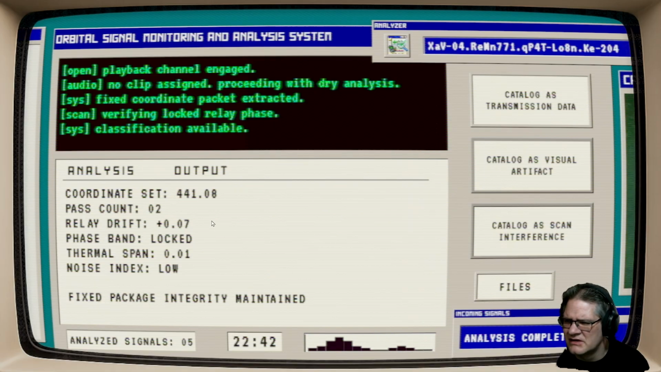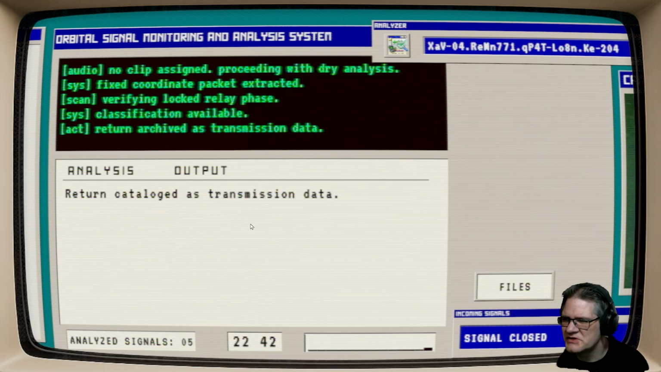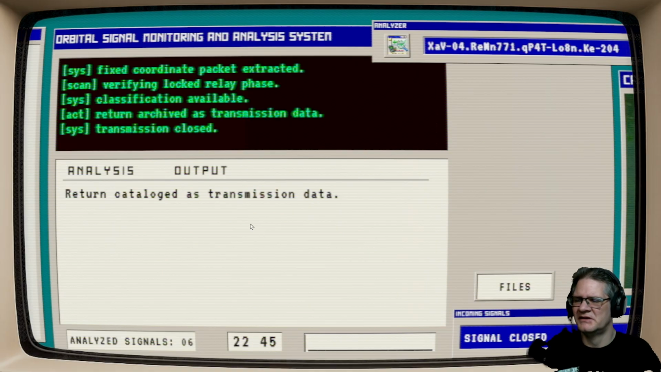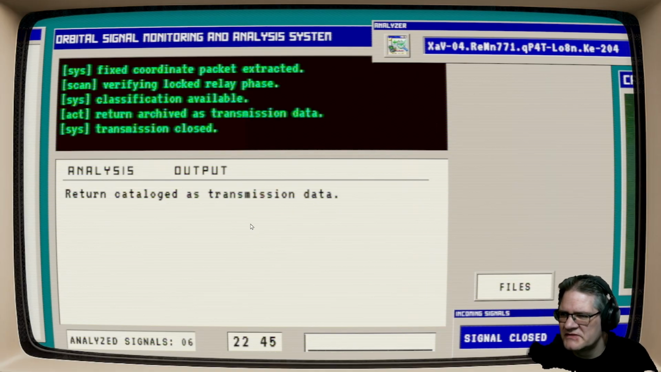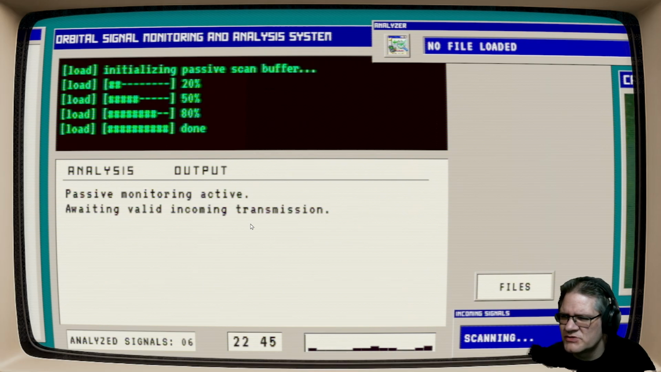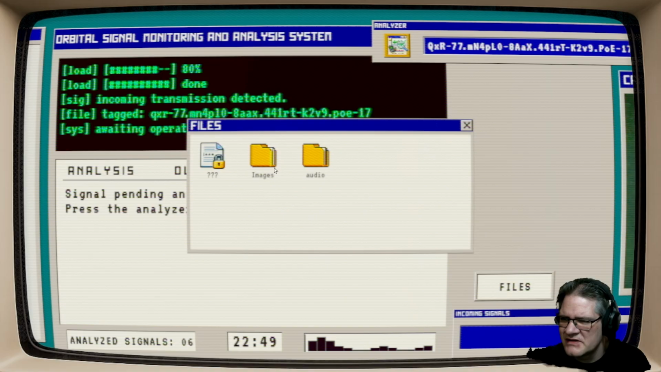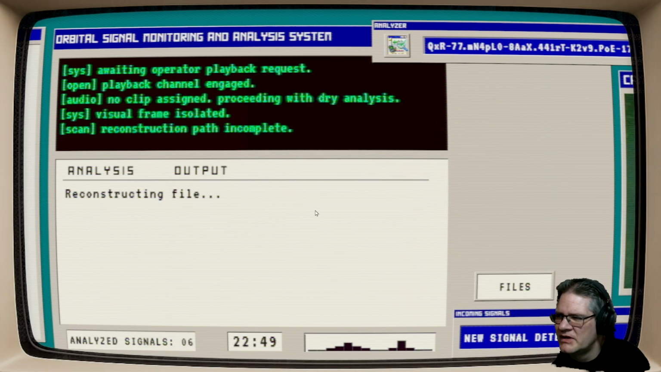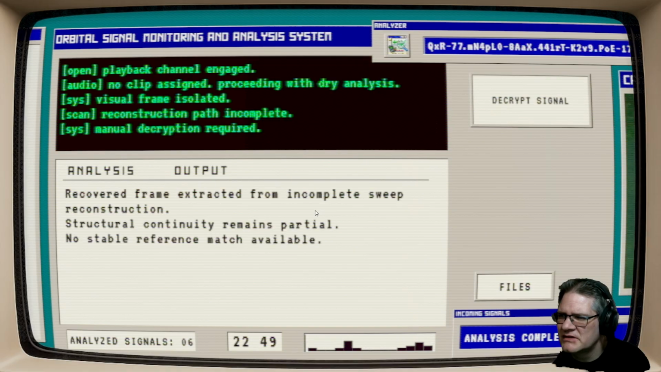Interestingly, I don't see... Okay, it's like tracking body, whatever. Transmission data. It's tracking stellar bodies of some sort or something. I don't know. Or stars. Passive monitoring. Okay. Oh, I thought that sound was... Is there anything else? Yeah. Hang on. What do you got? I'm trying to see if I'm missing anything. A recovered frame extracted. Yep, let's see.